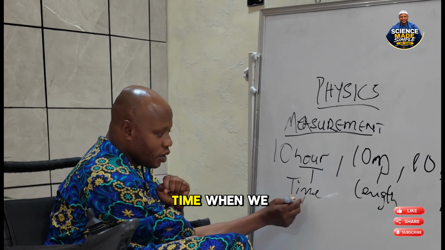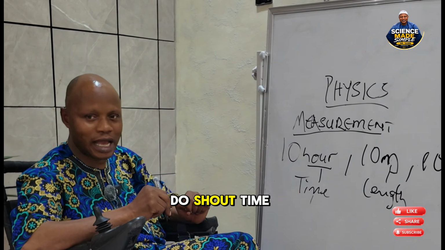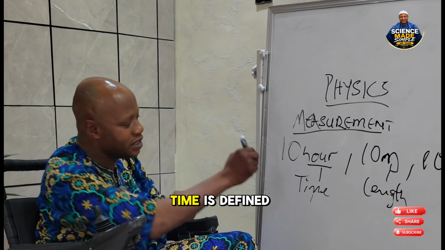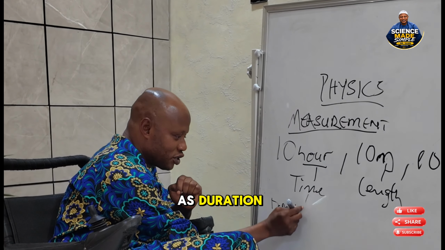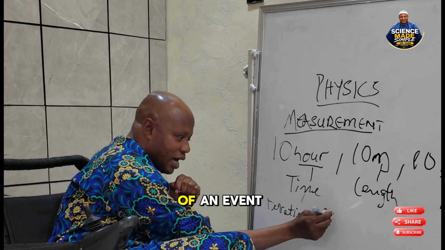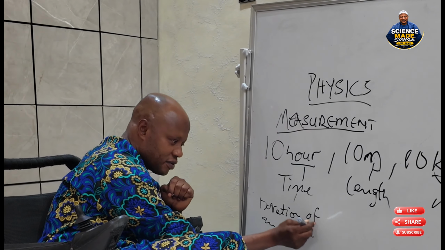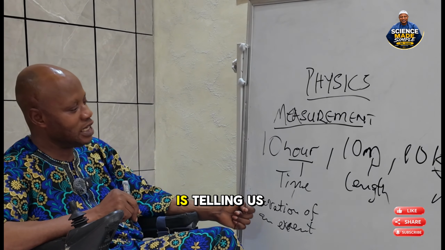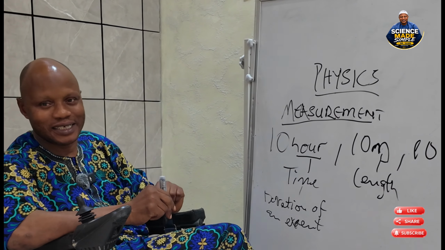Time. When we say time, we are all familiar with time. Every time we shout, my time is going, my time is up, everything like that. Time is defined as the duration of an event. That is, time tells us how fast or slow an event is.